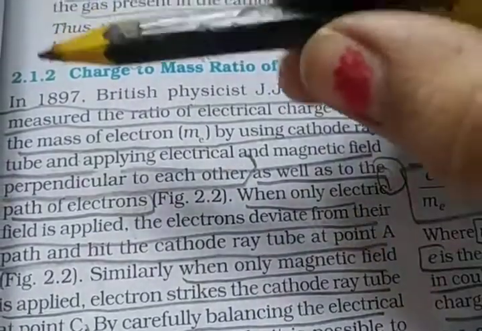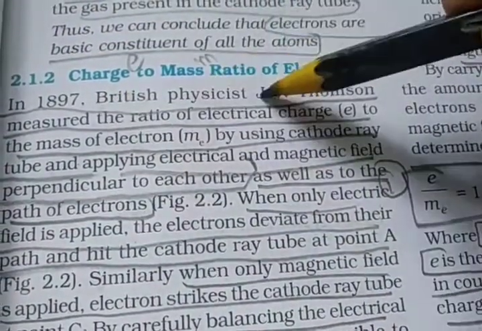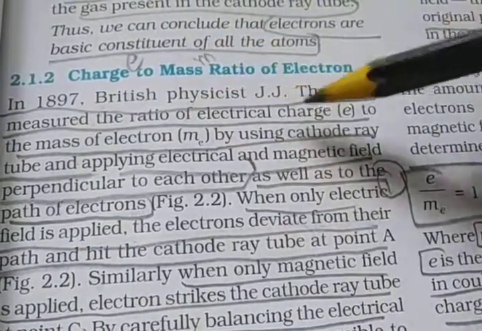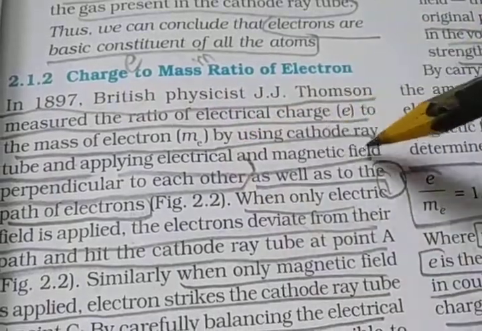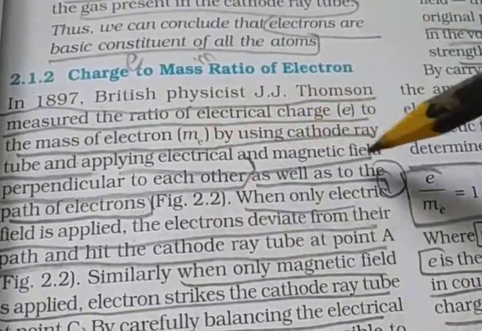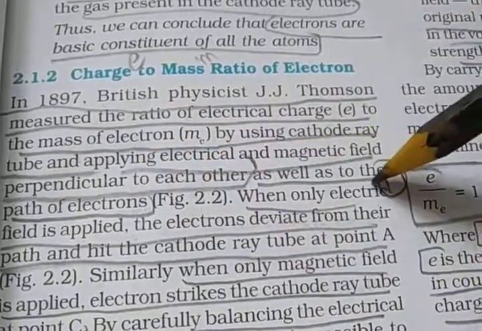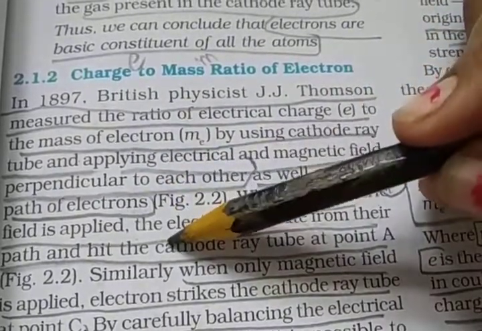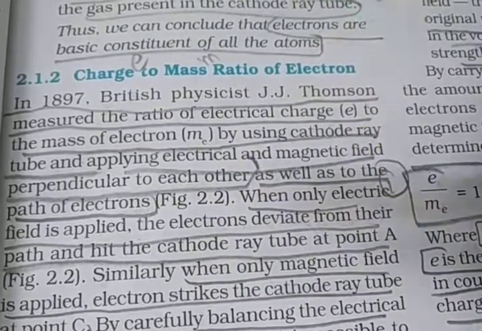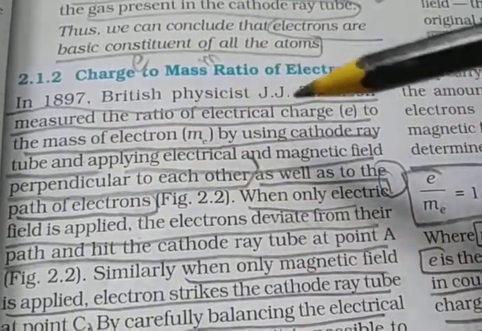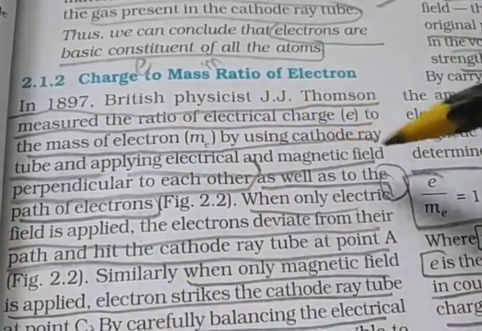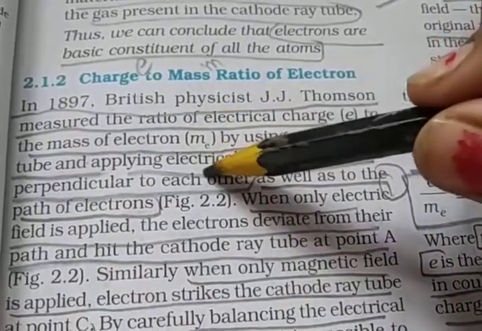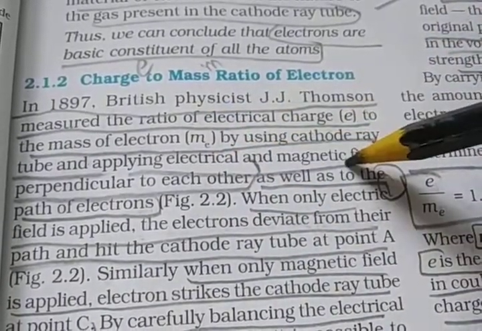In 1897, British physicist J.J. Thomson measured the ratio of the electrical charge e to the mass of the electron me by using a cathode ray tube and applying electrical and magnetic fields perpendicular to each other as well as to the path of the electrons. See the diagram. Here you see.